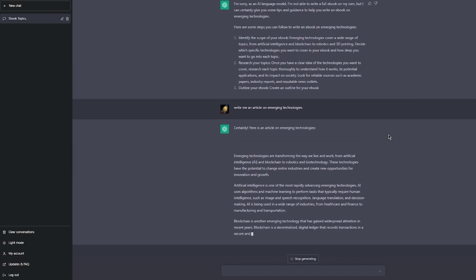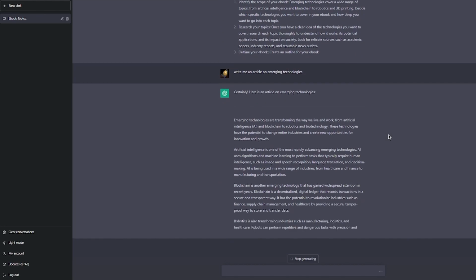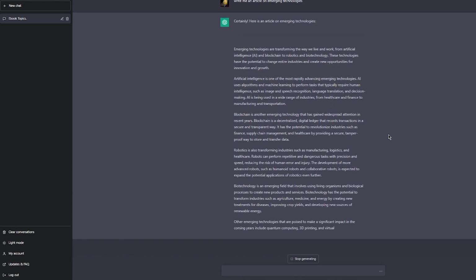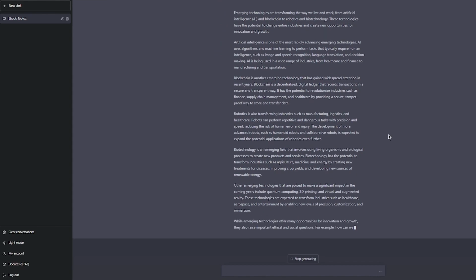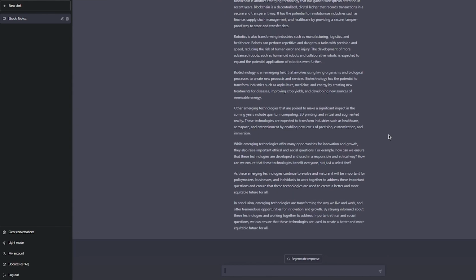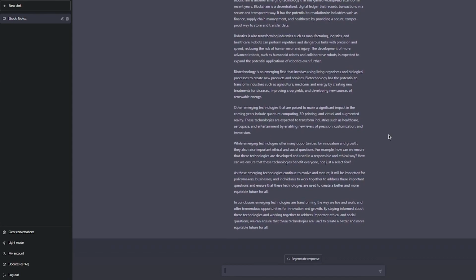Emerging technologies are transforming the way we live and work, from artificial intelligence to blockchain to robotics and biotechnology. These technologies have the potential to change entire industries and create new opportunities for innovation and growth. So, you get the point. You can use it to make great stuff for yourself.